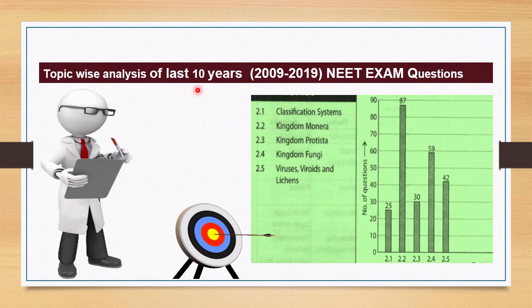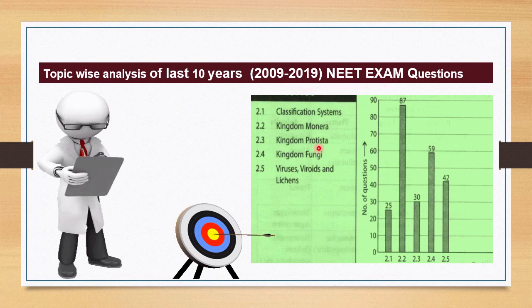Here you can see the NEET examination analysis for the last 10 years, from 2009 to 2019. You can see the list of topics in this chapter. From the classification system, 25 questions were asked in the last 10 years, and from the topic kingdom Monera, 87 questions were asked.